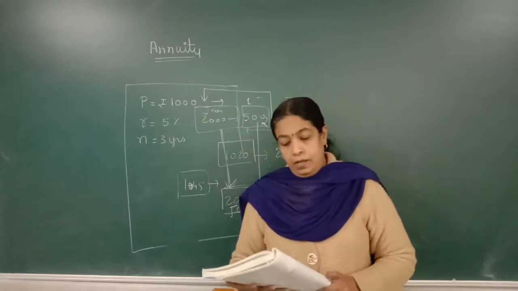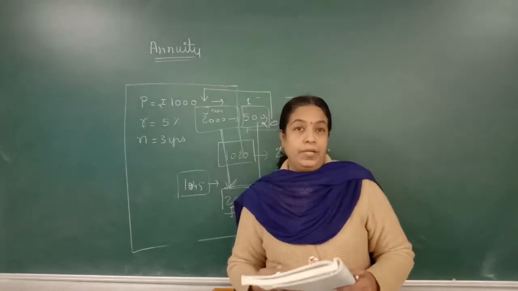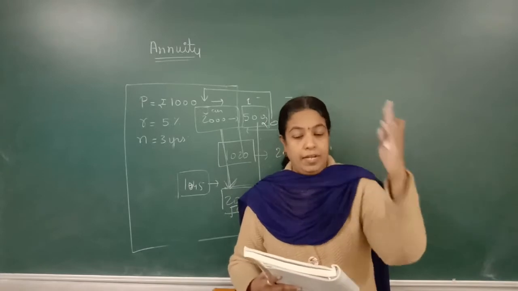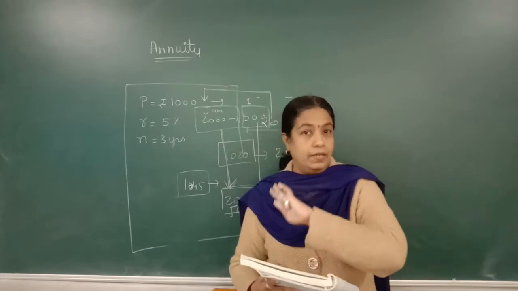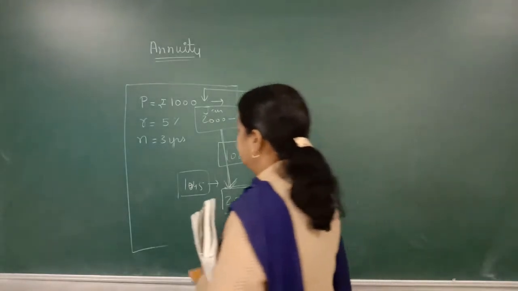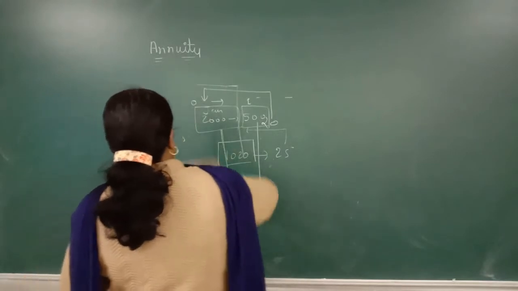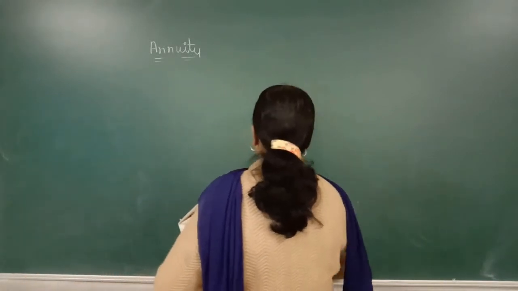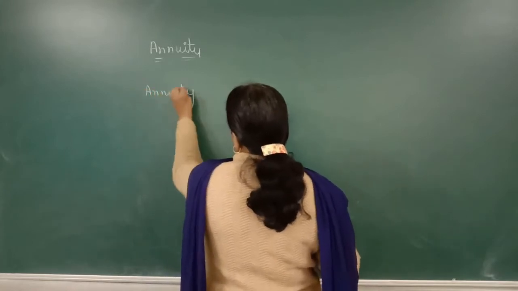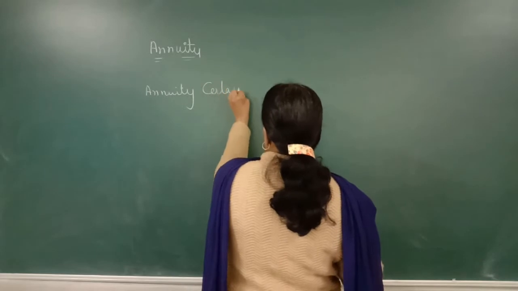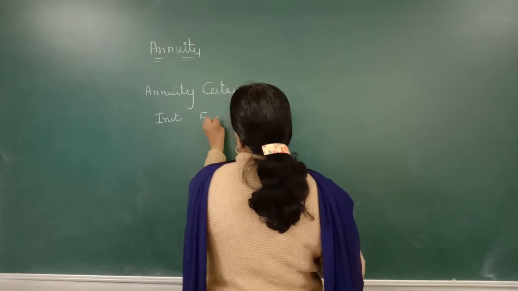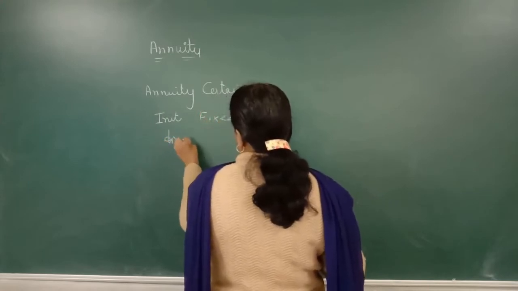Got it? Now, classes of annuities certain. Certain means what? First listen. Certain means the date is fixed in advance. Duration is fixed in advance. Now, इसके दो types हैं. Now see here. Today only the theory part will be concluded. Annuity certain. Okay. Annuity certain means initial date is also fixed and final date is also fixed.